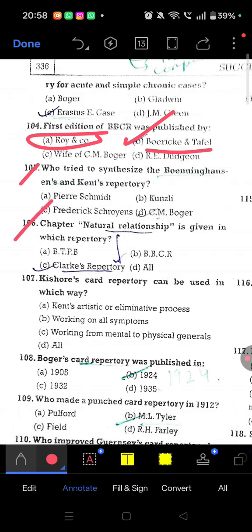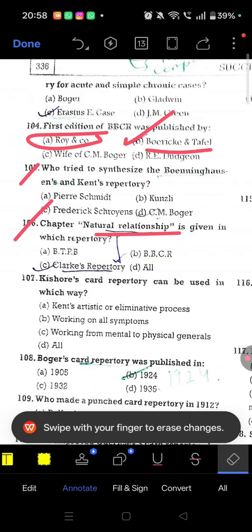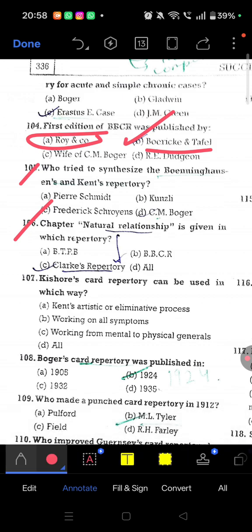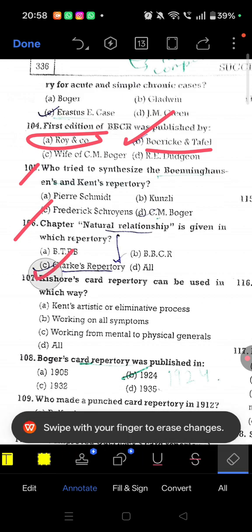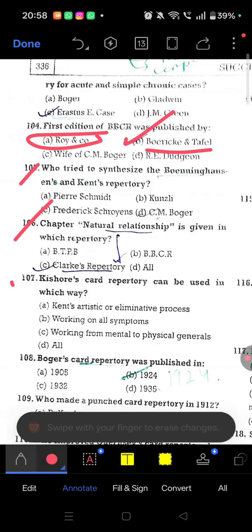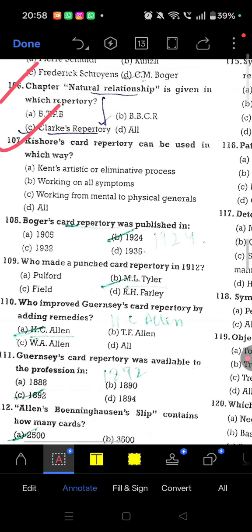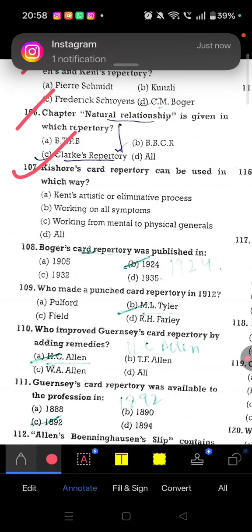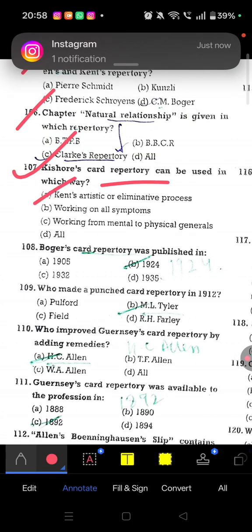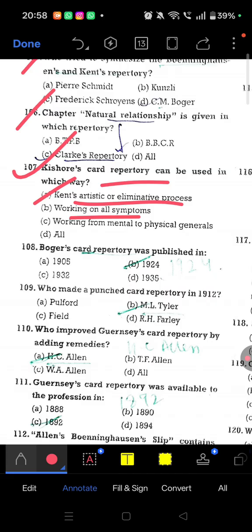Next, 106. Chapter Natural Relationship is given in Clark repertory. Okay, so natural relationship is given in Clark repertory. Question 107. Kishore card repertory can be used in which way? So 107 answer is option D, all. Okay, so Kishore card repertory we can use Kent artistic or eliminative process, working on all symptoms, work from mental to physical general. So all of the above is the right answer.